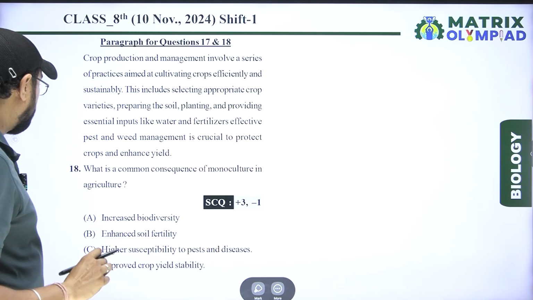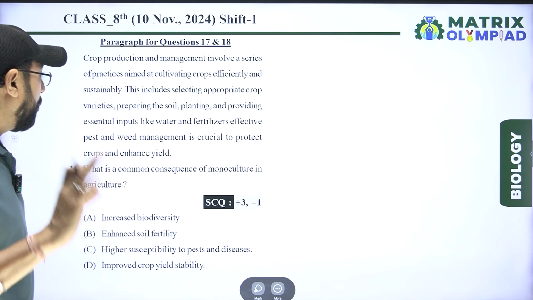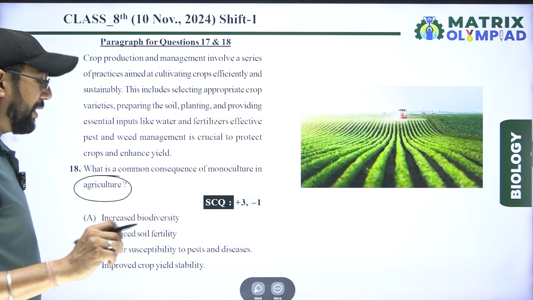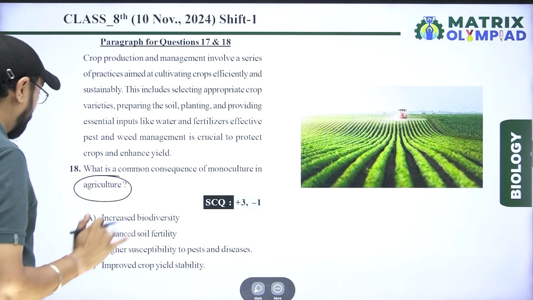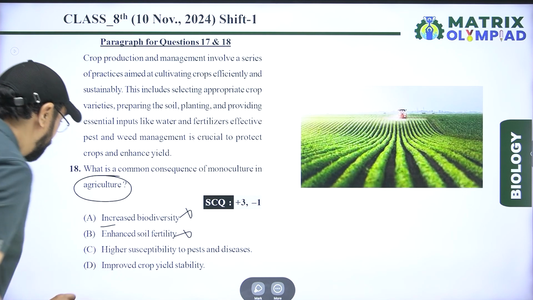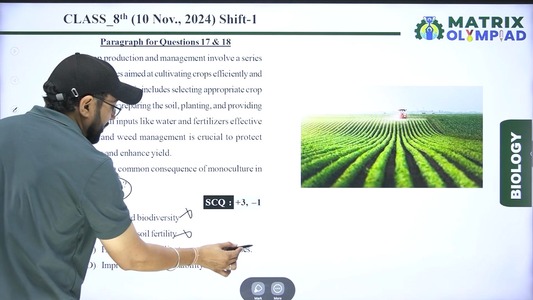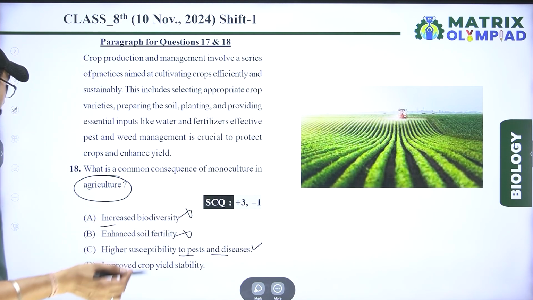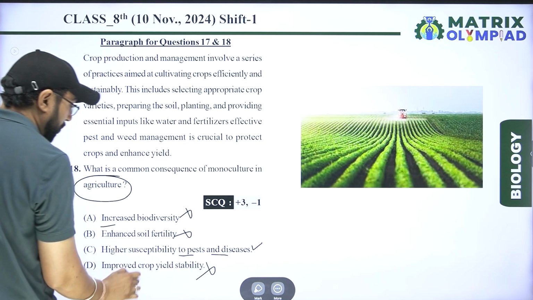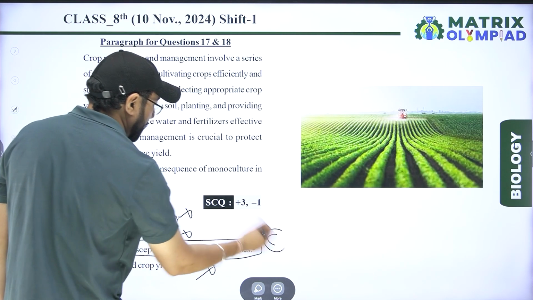Next one is, what is a common consequence of monoculture in agriculture? What is monoculture? Increase biodiversity? No. Enhance soil fertility? No. Higher susceptibility to pests and diseases? That is right for the 18th question. And improved crop yield stability? No. So option C is correct for this question.